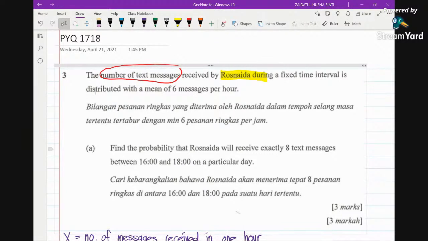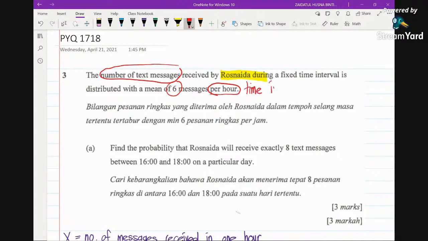Let's have a look at the question. We are given the mean, 6 messages per hour. The hint is that you have the time interval, which means it has to be Poisson. And not only that, we are given the mean. So it has to be Poisson distribution, not binomial. Why? Because for binomial distribution, we must have n and p, but for Poisson, we must have lambda, which is the mean. In this case, because we are given the mean, it has to be Poisson distribution.